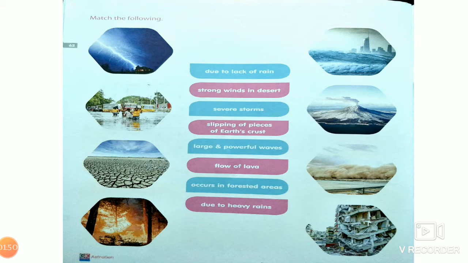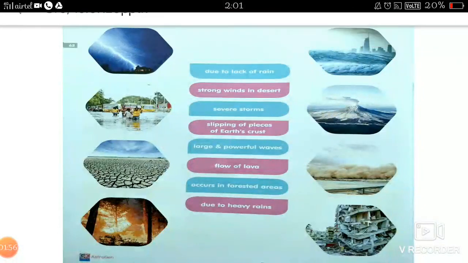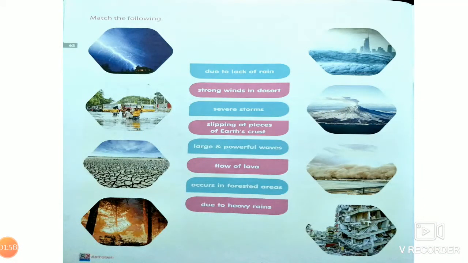So the next one, flow of lava. Flow of lava is matched to volcanic eruption. So the next one, occurs in forested area, it's matched to the wildfire. So wildfire occurs in the forested area. Due to heavy rain, matched to the flood. Okay, the flood occurs because of heavy rain.